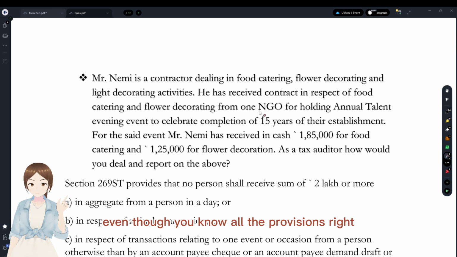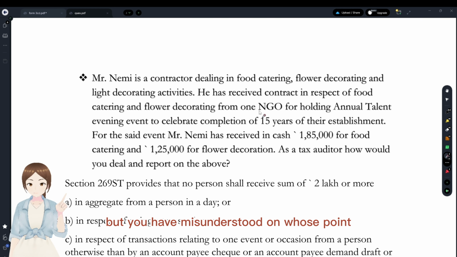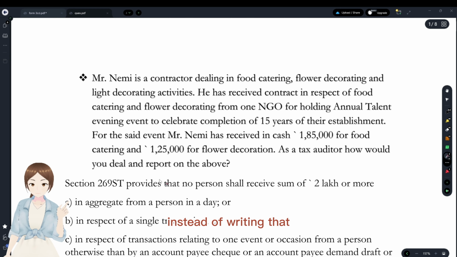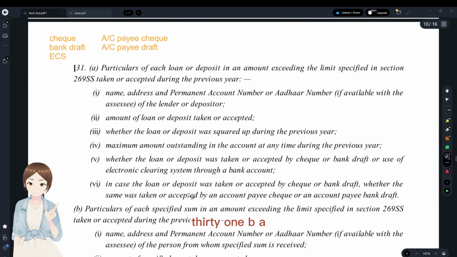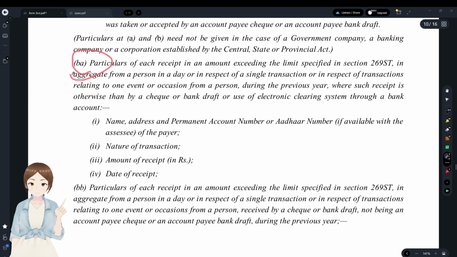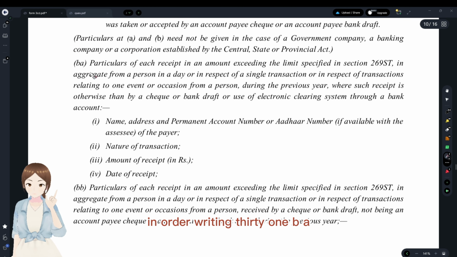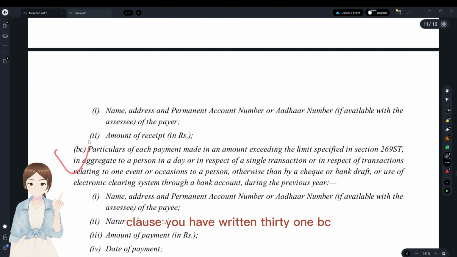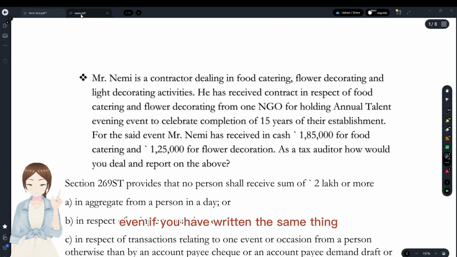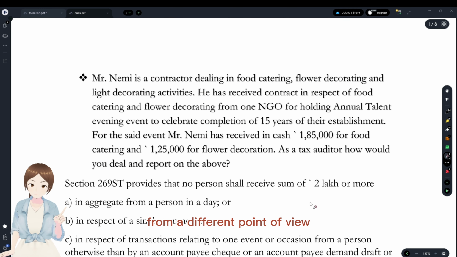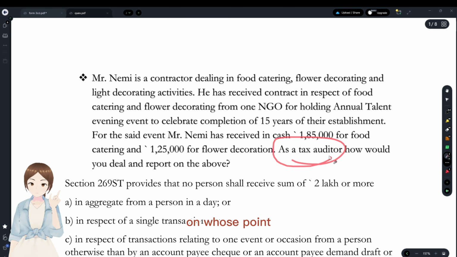Even though you know all the provisions right, you have misunderstood on whose point you're a tax auditor. Instead of writing clause 31BA, you have written 31BC, and the examiner cancels the whole answer even if you have written the same thing from a different point of view. Okay, make a note on whose point of view you have to think.